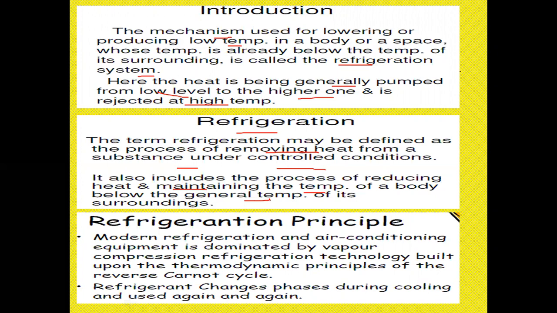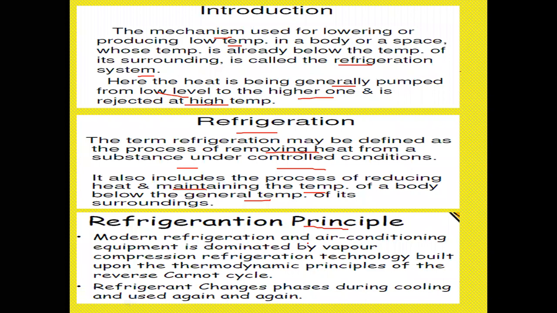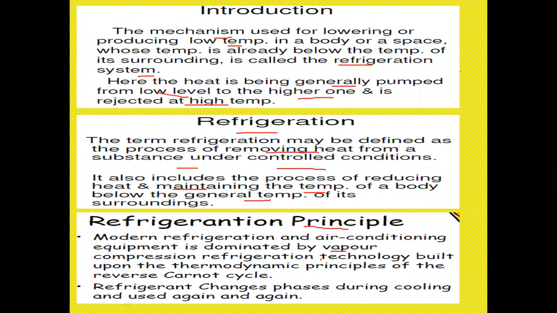Right? Then, what's the principle of refrigeration? Modern refrigeration and air conditioning equipment is dominated by vapor compression refrigeration technology built upon the thermodynamic principles of the reverse Carnot cycle.